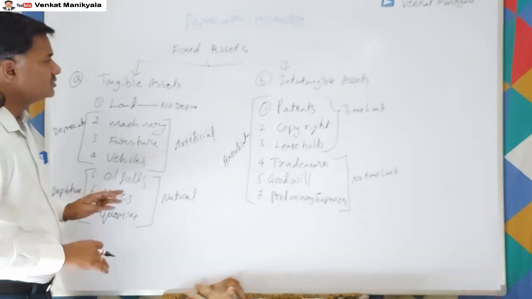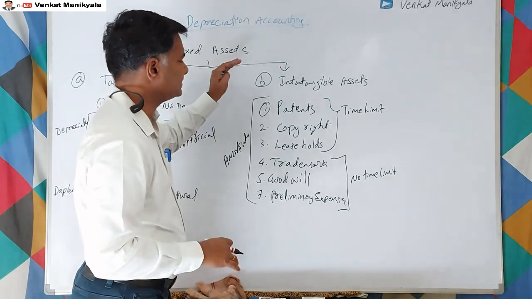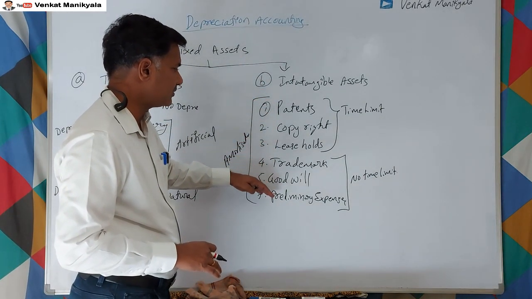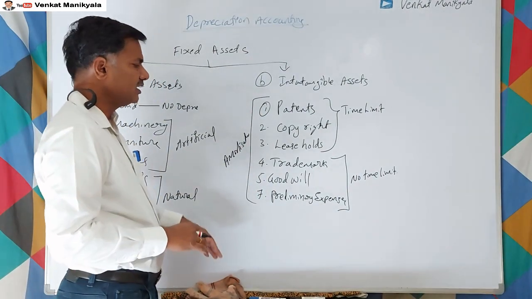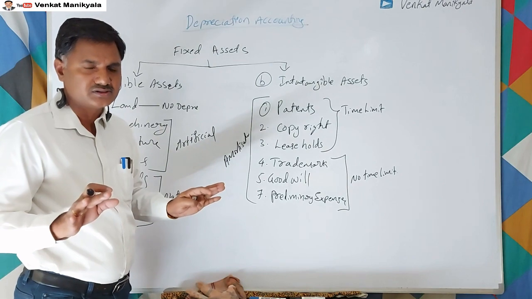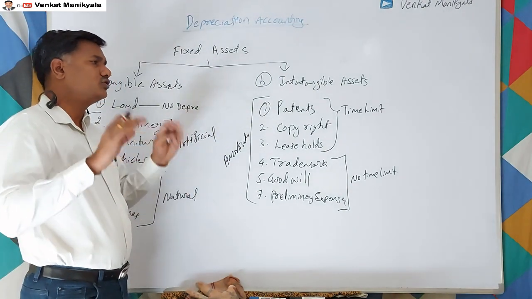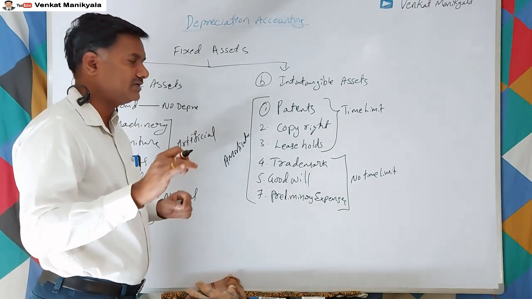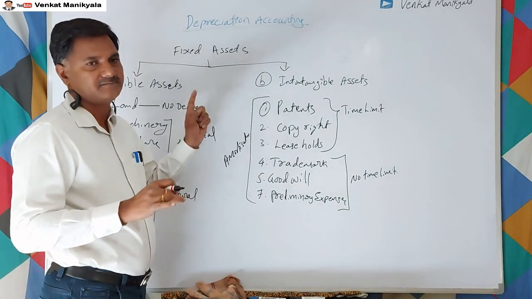For intangible assets, like patents, copyright, leaseholds, trademarks, goodwill, and preliminary expenses, whatever we spend won't come back to us, whether we use it or not, right? So for those kinds of things, whatever we provide, that amount is called amortization, right?